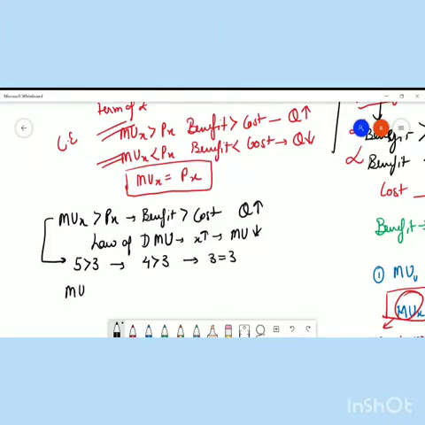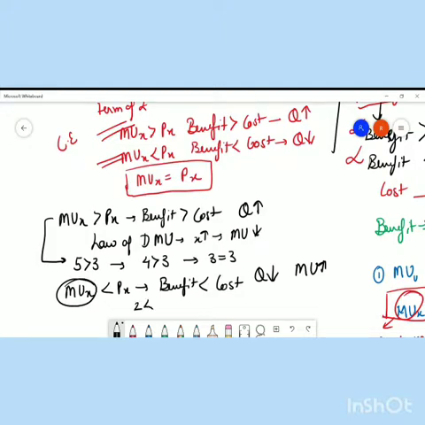Similarly, if MUx is lesser than Px, it implies benefit is lesser than cost. So again, Q decreases, so marginal utility starts increasing. And when marginal utility increases, the initial situation, which was 2 lesser than 10, becomes 4 lesser than 10, then 8 lesser than 10, and after that 10 equals 10.